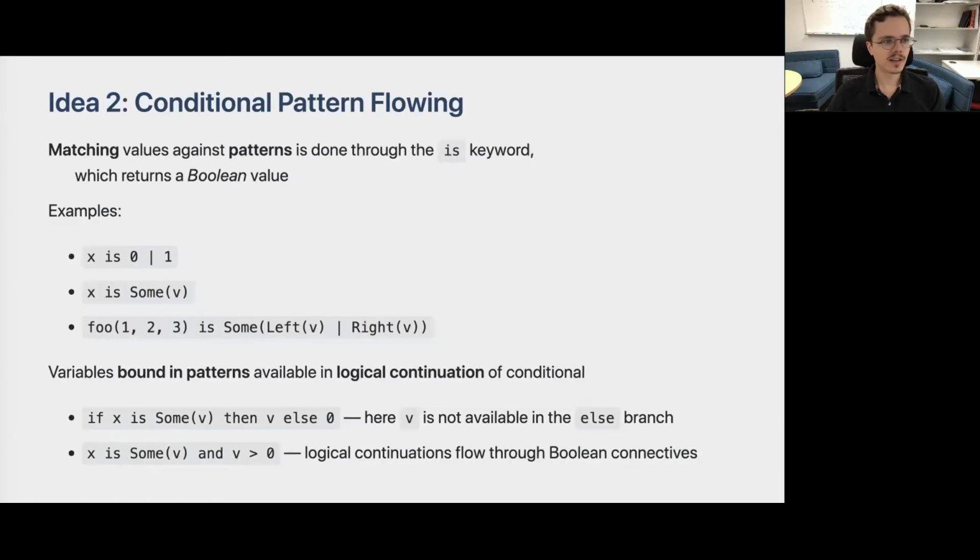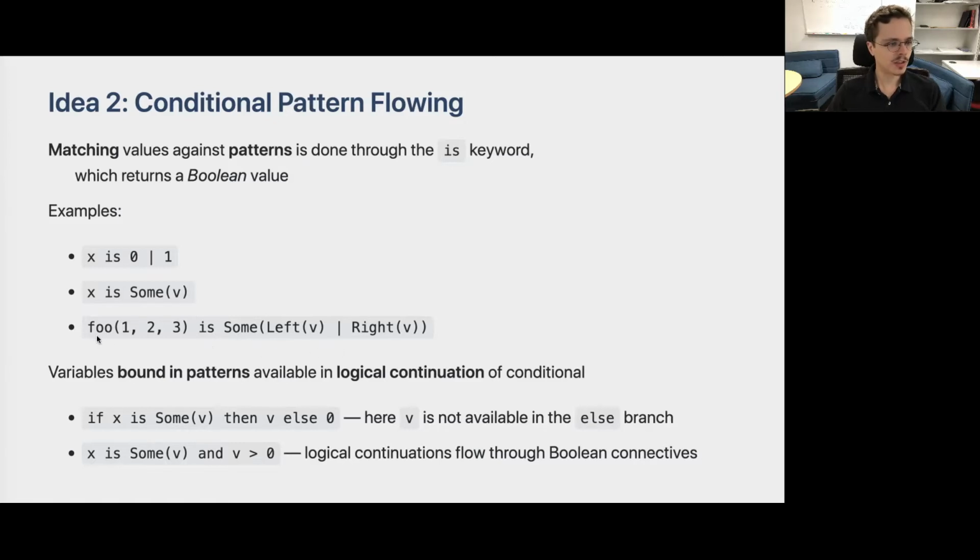The second idea is to implement what we call conditional pattern flowing. In this language, matching values against patterns is done solely through the is keyword, which takes an expression as the left-hand side. Here the expression is x, and the patterns on its right-hand side. Here the pattern is 0 or 1. We can also bind variables in these patterns, and here's an example where we bind the pattern variable v. And we can also nest patterns as expected in functional programming languages.